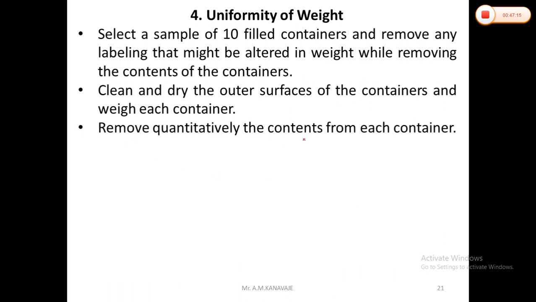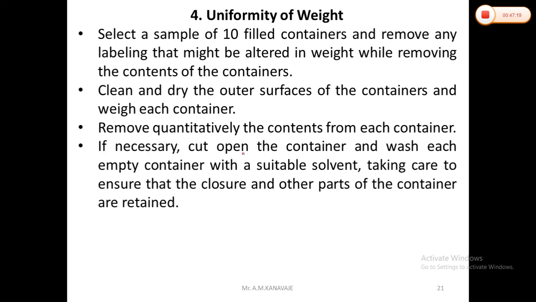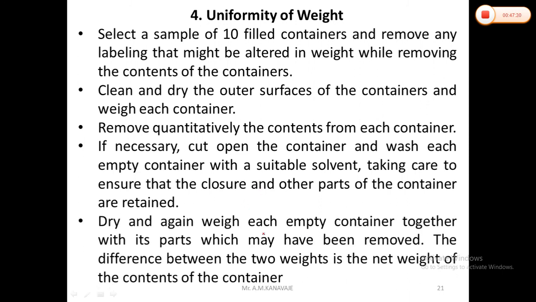Remove quantitatively the contents from each container. If necessary, cut open the container and wash each empty container with suitable solvents, taking care to ensure that the closures and other parts of the containers are retained. Then weigh each empty container together with its parts which may have been removed, and the difference between the two weights is the net weight of the contents of the container.